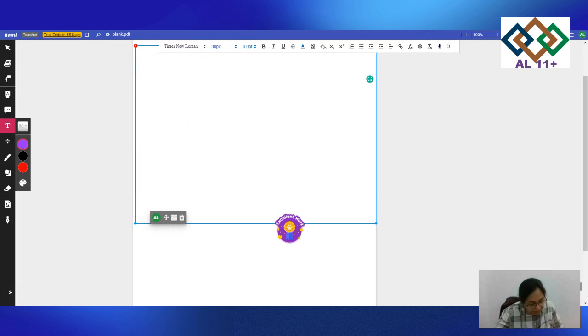So the next word is aggregate. This is my other word, what I'm going to use is aggregate. But before using this word, I need to know what the meaning of this word is. So I'm going to find the meaning of the word aggregate. What does this word mean?